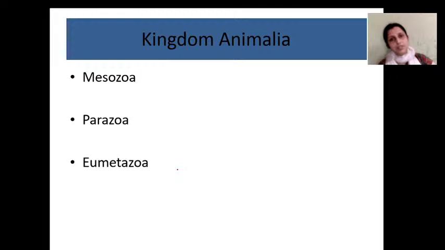In classification, I'll be telling only these characters.